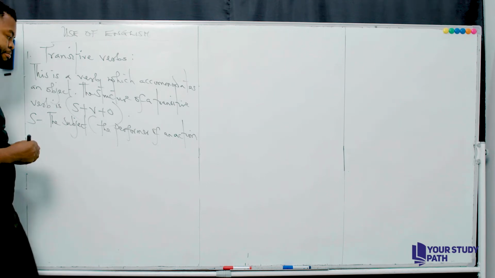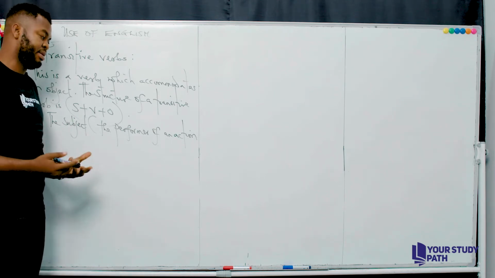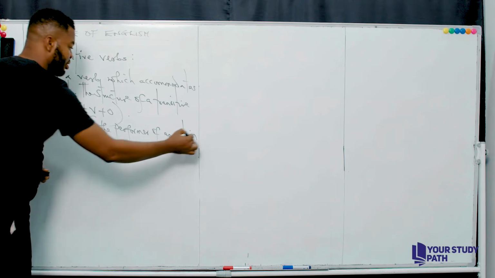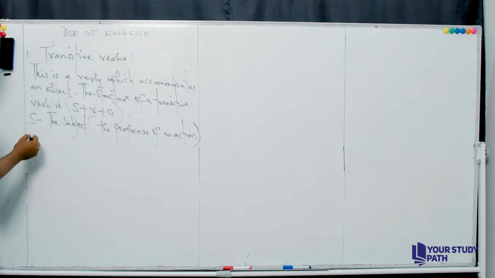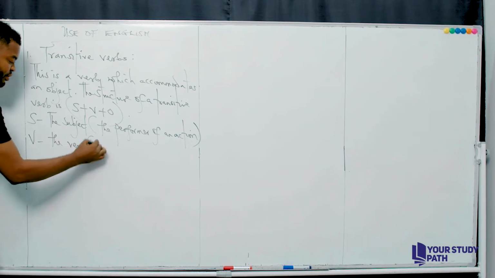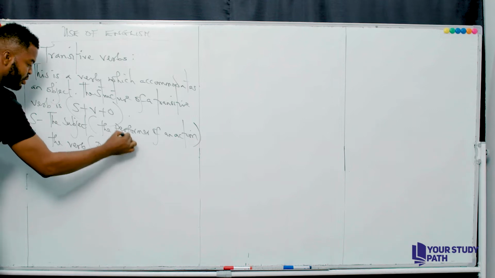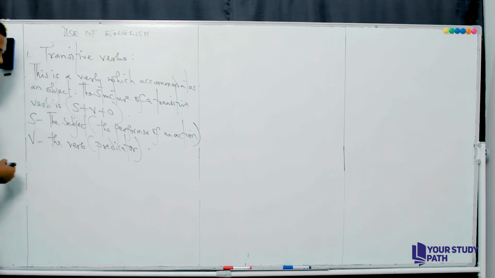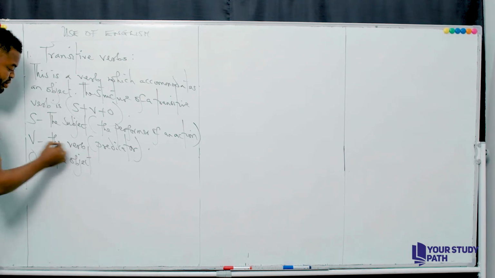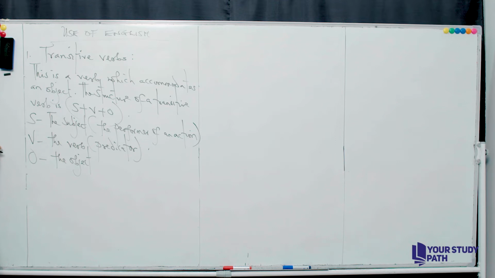That is the person or thing that designates the action. Then V represents the verb. Remember that another name for a verb is called the predicator. Okay, so the letter O represents the object. Okay, the object.